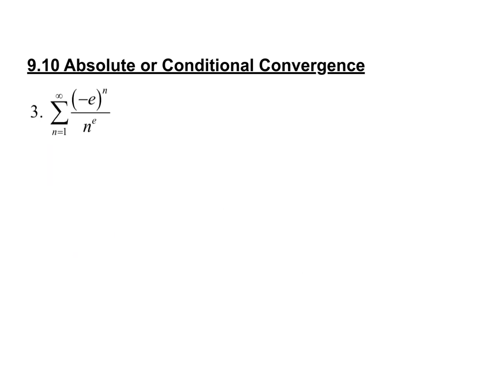All right, last one, number 3. This one's going to get you a little bit, I think. The e's and the n's. Remember, e is a constant. E is a number. It is not a variable. All right, so we start by taking, well, did we do the nth term test on the other one? We did. We should do the nth term test here.